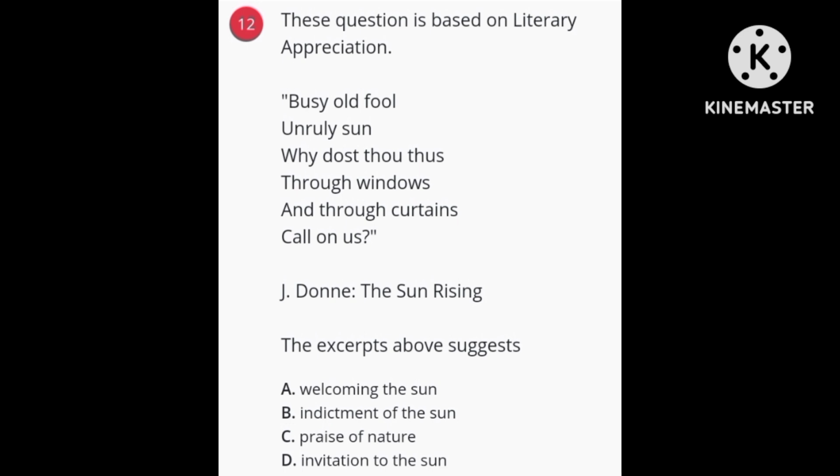So the other options are not the right answer because the persona there did not welcome the sun. The answer is B, indictment of the sun.